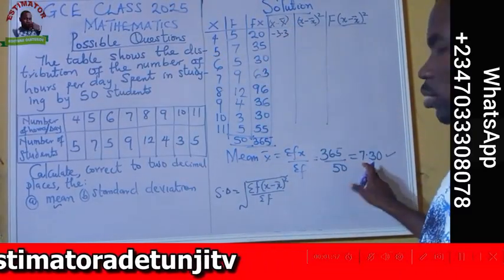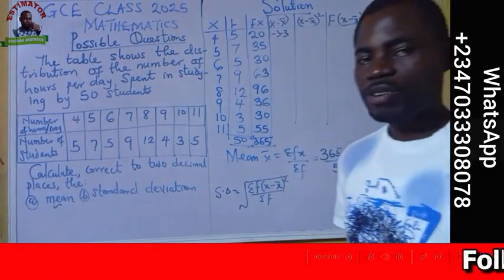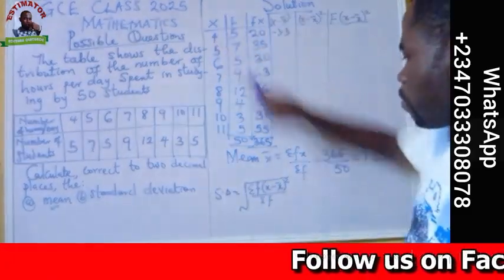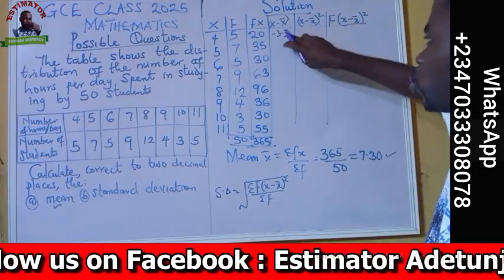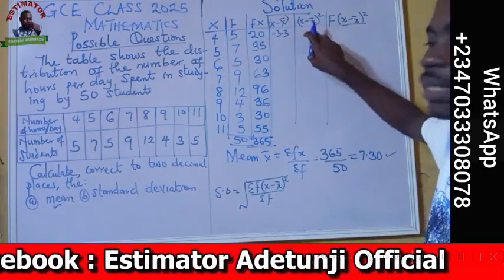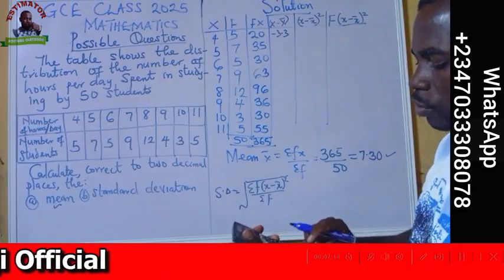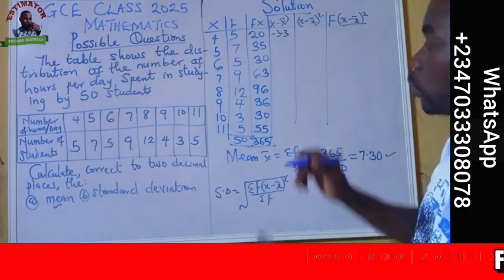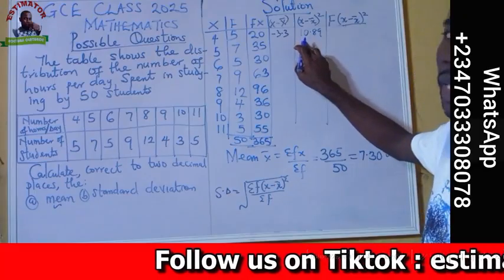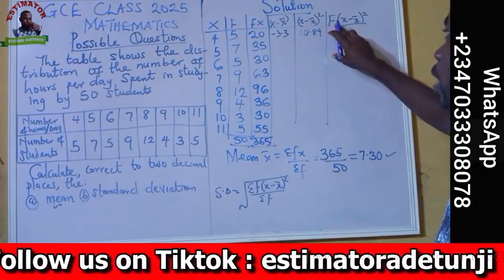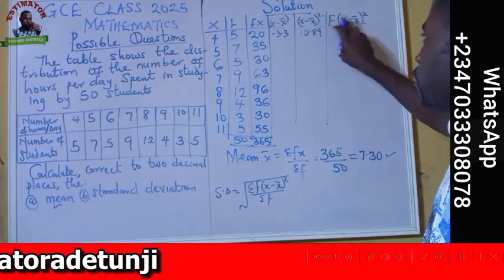So we'll continue like that. 5 minus, you get the answer. But every one of us finishes row 1 so that you can also continue the rest on your own. Now that I've gotten 4 minus 7.3 to give me minus 3.3, the answer you get here, you should square it. Square your answer. So minus 3.3 squared, let me press my calculator. When I press my calculator, I have 10.89. And the last column says f times the square of the deviation.